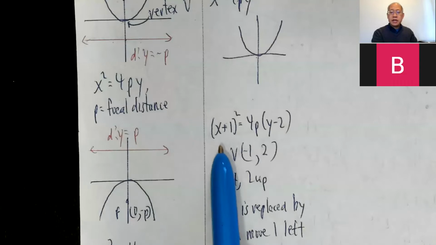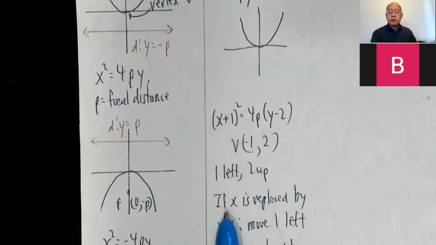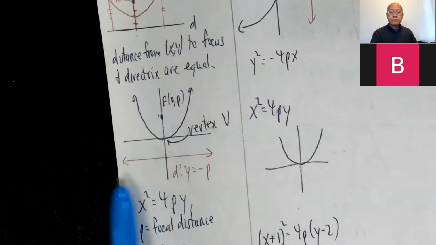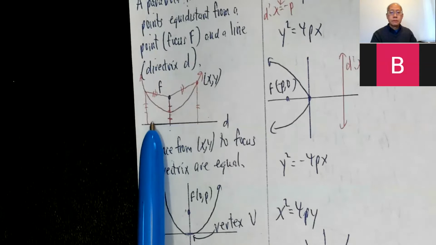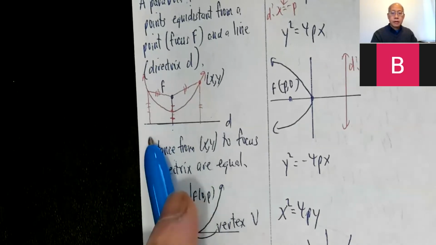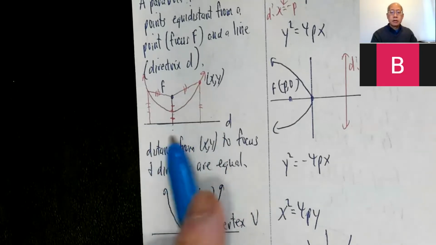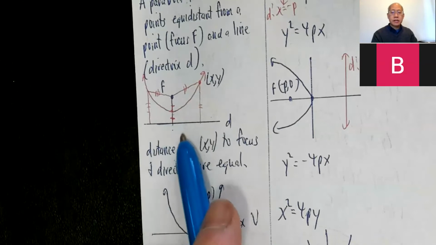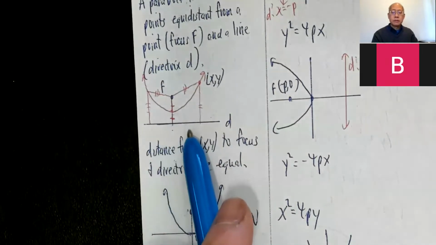And unless you see a translation like this, the vertex is always at (0, 0). Yes, question. That first picture, would you go back to it with the even lengths? So that's the directrix at the bottom, or the x-axis? This is the directrix in general. It doesn't have to be the x-axis, although it could be. It's just somewhere. So that's why I didn't put an XY coordinate system.